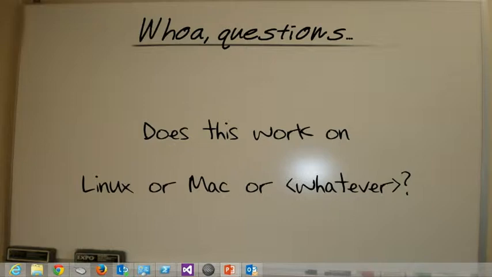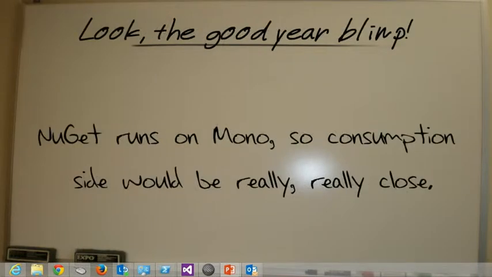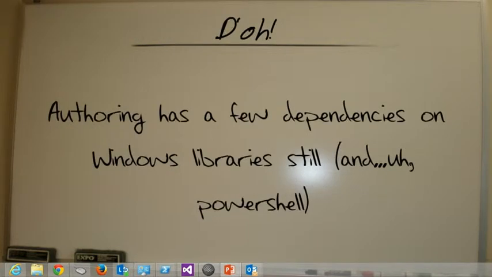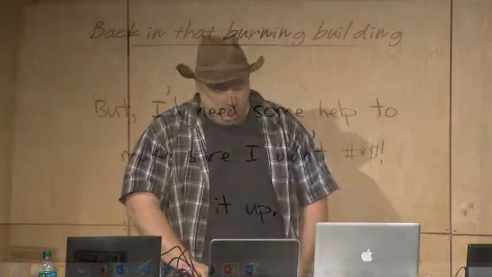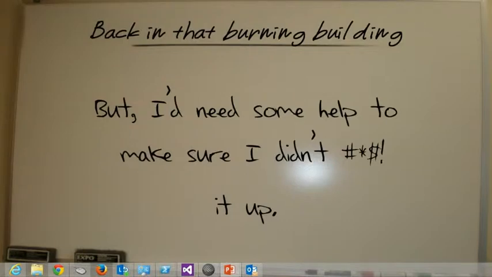And so the question that I'm going to be getting asked, and one of the primary motivators for changing my whole little talk to fit in less than 20 minutes, is: does this work on Linux or Mac or whatever? The answer is, well, NuGet runs on Mono, so consumption would be really, really close. The scenario I've targeted was getting Visual Studio developers off their butt and actually using libraries. Authoring right now has quite a few dependencies on Windows libraries and PowerShell, so that would take a little more work, but I don't think it's insurmountable to remove those and switch to command line tools instead of cmdlets, because I was smart enough to keep everything primary in the libraries and not dump it all right into the PowerShell. But I would sure need some help to make sure I didn't bugger it up.